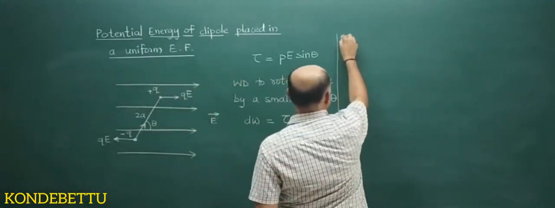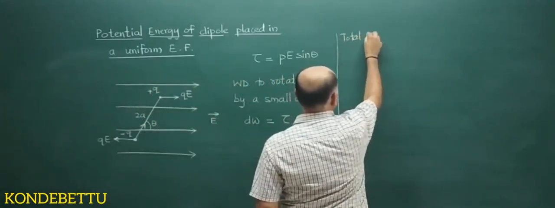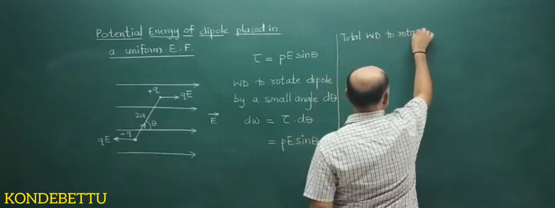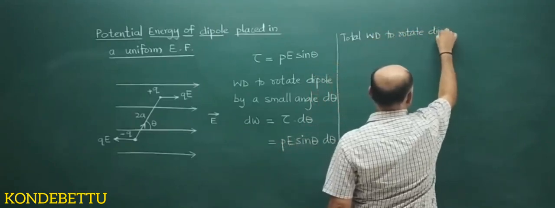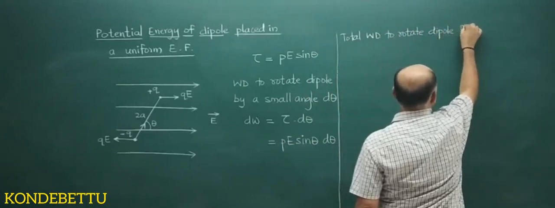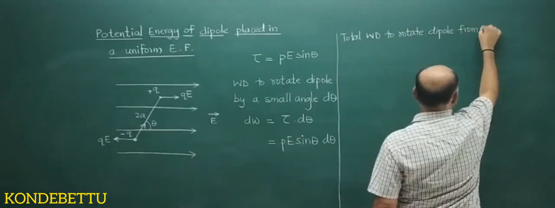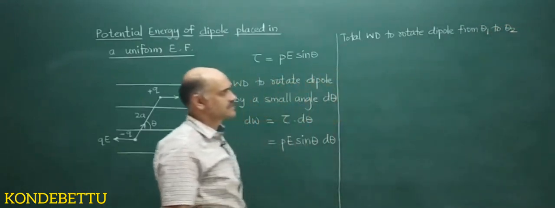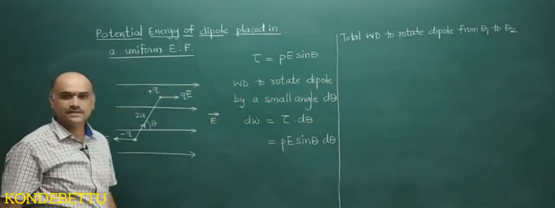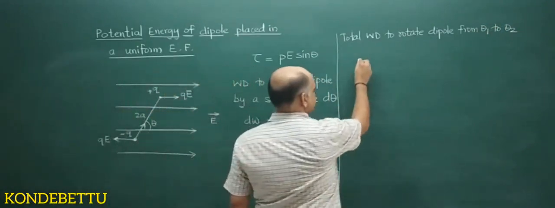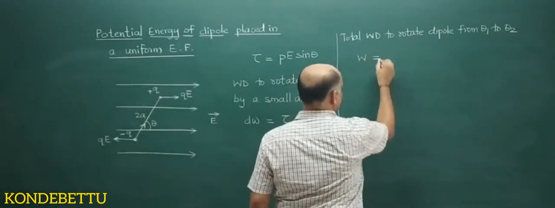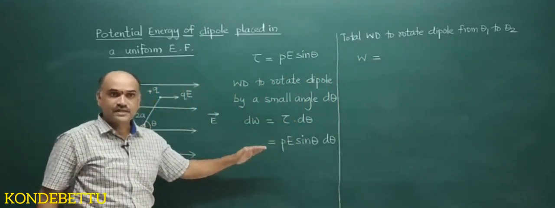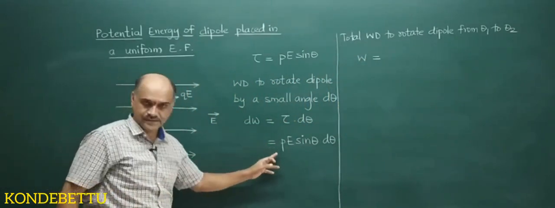So W is equal to the summation, here we integrate this expression.